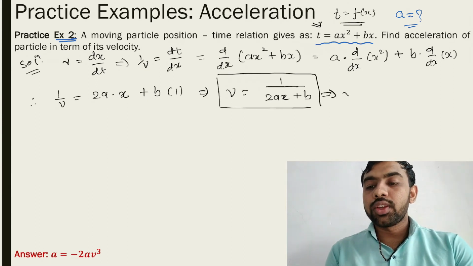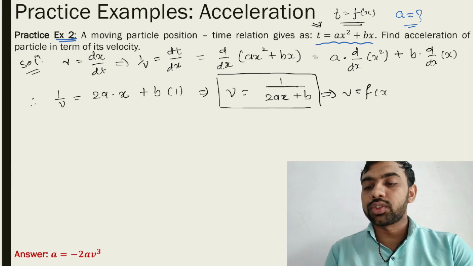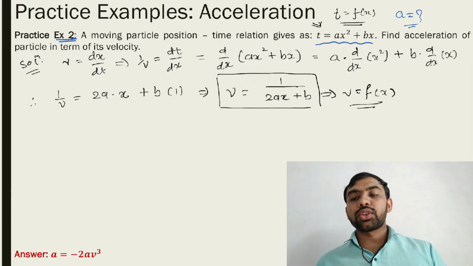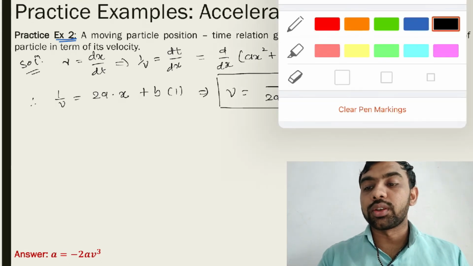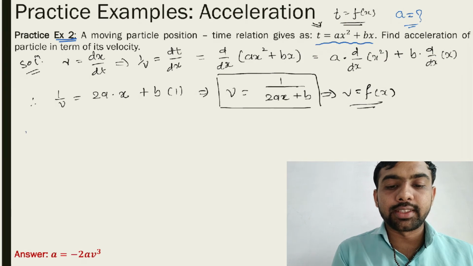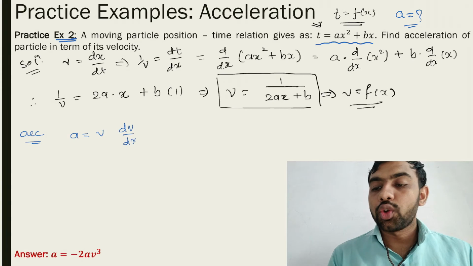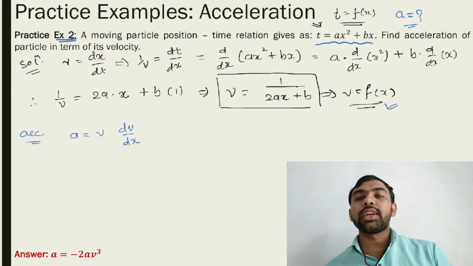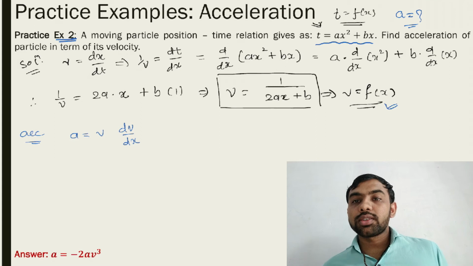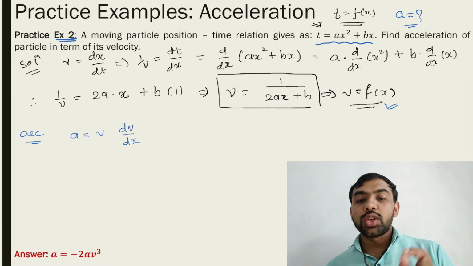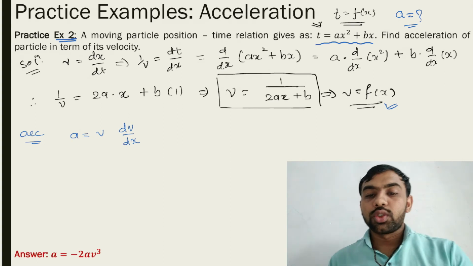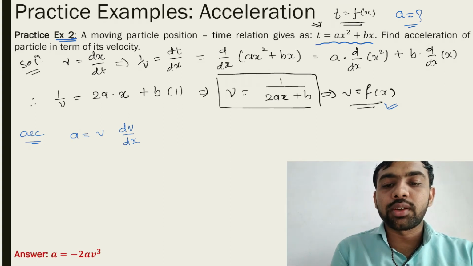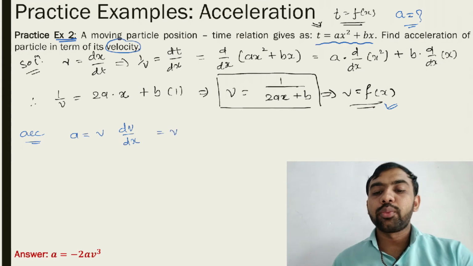So here v is a function of x, not a function of t. v is a function of x. Then which equation do we have to use here? Use this equation: acceleration a is equal to v dv by dx. Why? Because here v is a function of x, so we do not use dv by dt. Whatever the function is, select the equation accordingly. So here a is equal to v into dv by dx. We have to find the acceleration in terms of velocity, so keep v as it is.